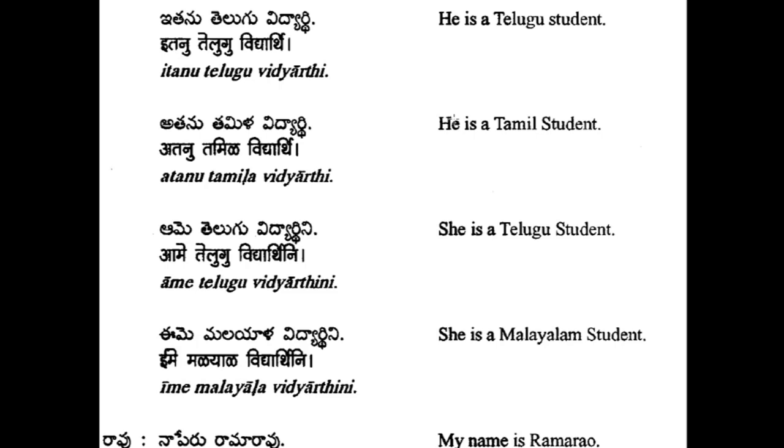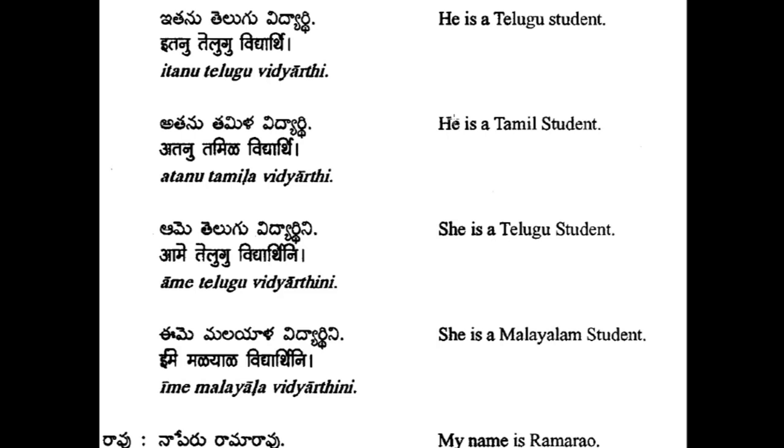Again, no need to add the ni suffix. This is very, very important. Atadu Telugu vidyardhi, that's all. Ame Telugu vidyardhini, that's all. So there is no requirement of the ni suffix when we use this for other persons. It can be third person or second person, singular, plural, anyone. We just use it as it is. That ni is a suffix only for the first person.